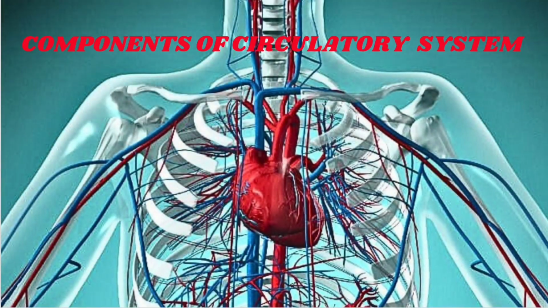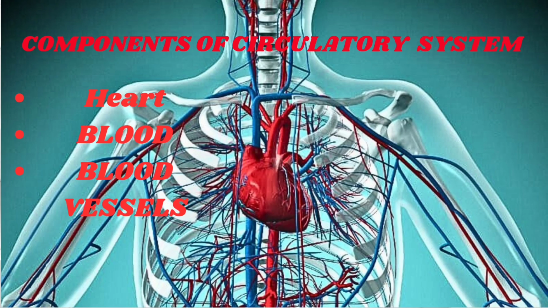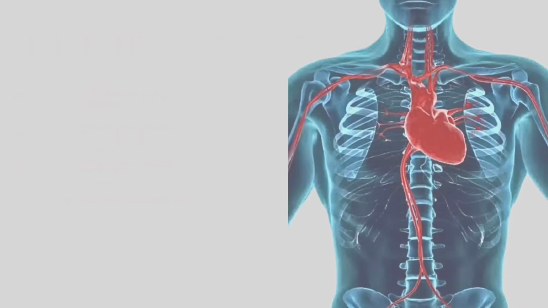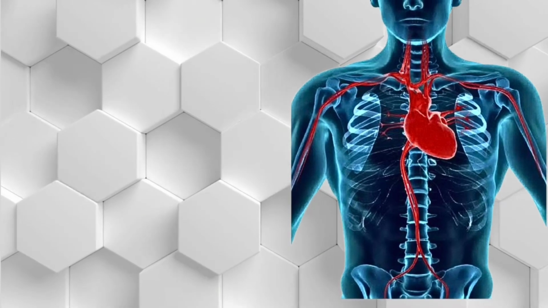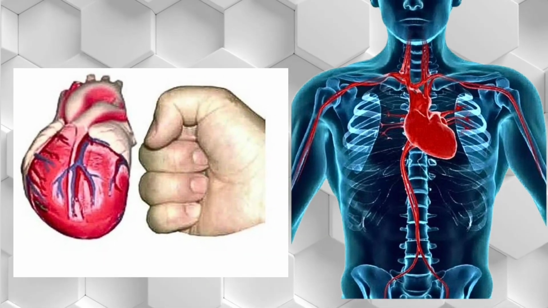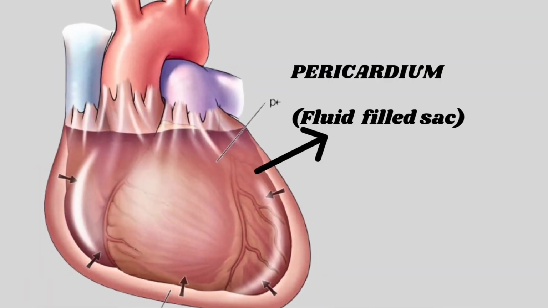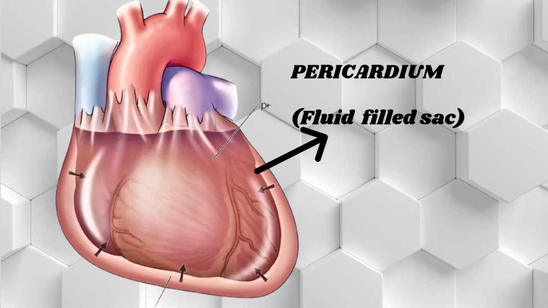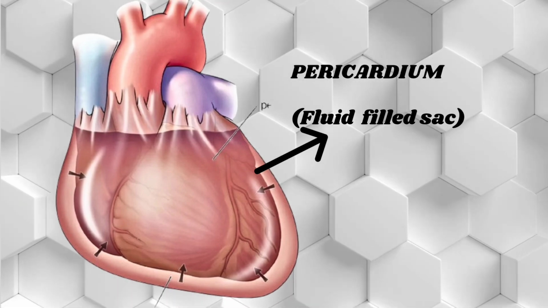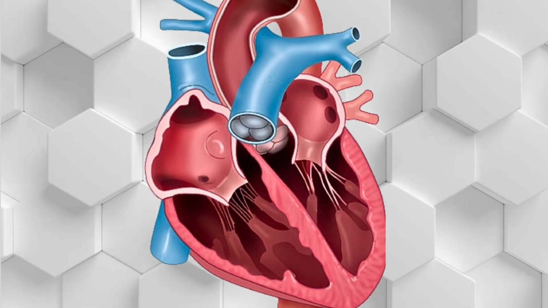Your heart, blood, and blood vessels make up your transport system, or the circulatory system. The heart is a group of muscles which is roughly the size of your fist. It is situated slightly to the left of the center of your chest. The heart is covered from outside by a protective fluid-filled sac called the pericardium that covers the heart and large blood vessels attached to the heart. The heart has four chambers.